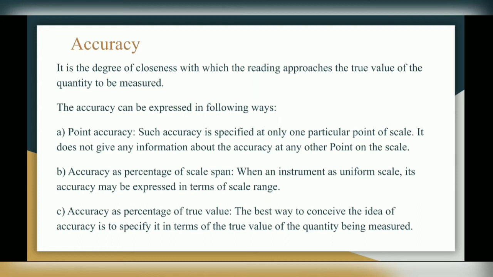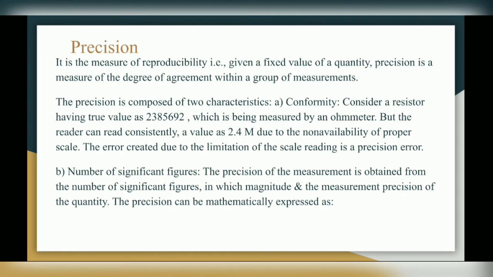Third, accuracy as percentage of true value. The best way to conceive the idea of accuracy is to specify it in terms of the true value of the quantity being measured. Next term is precision. It is the measure of reproducibility, that is, given a fixed value of the quantity, precision is a measure of the degree of agreement within a group of measurements.